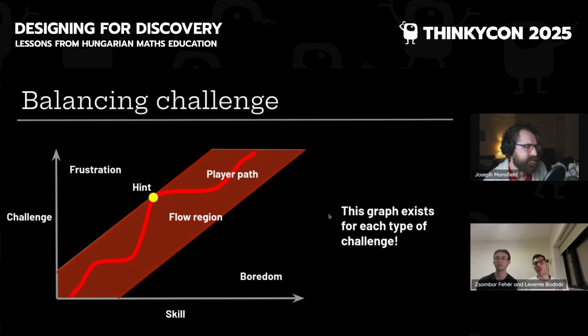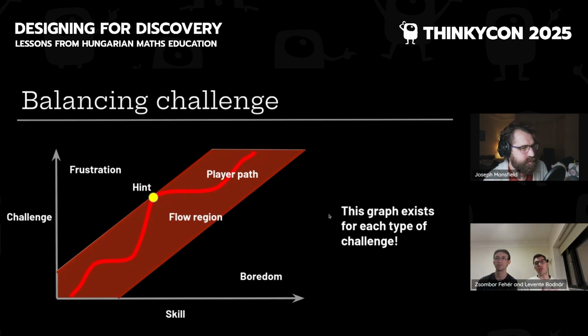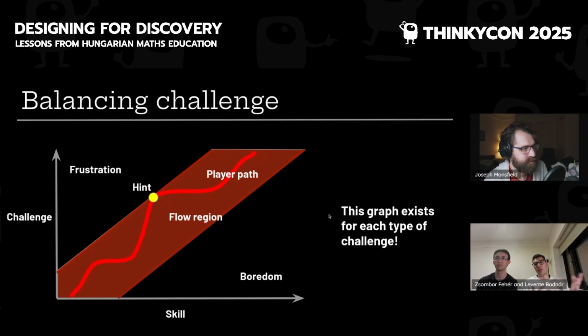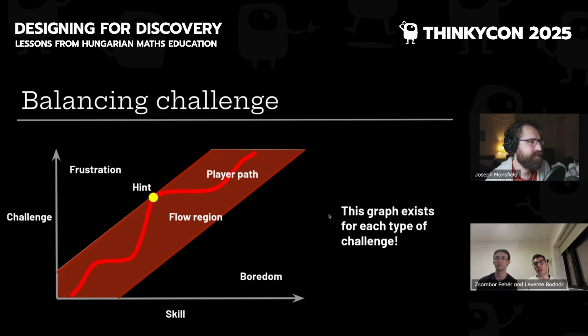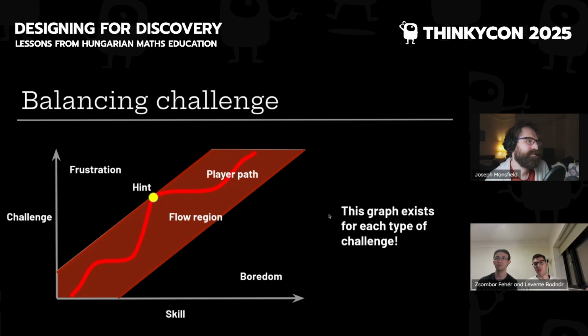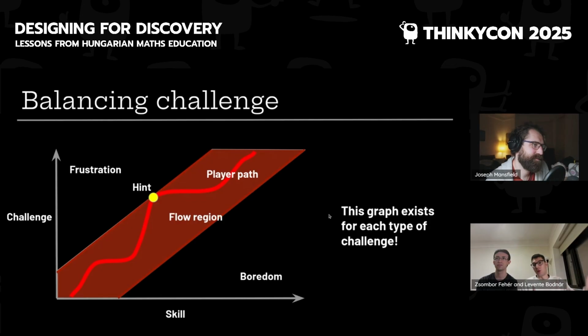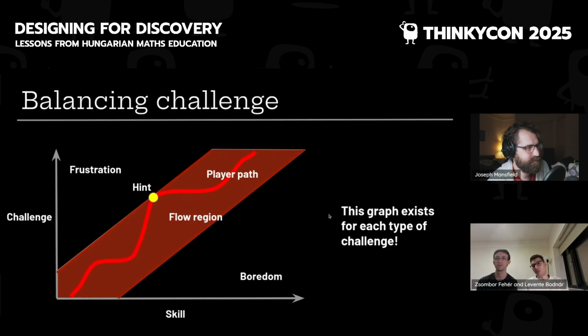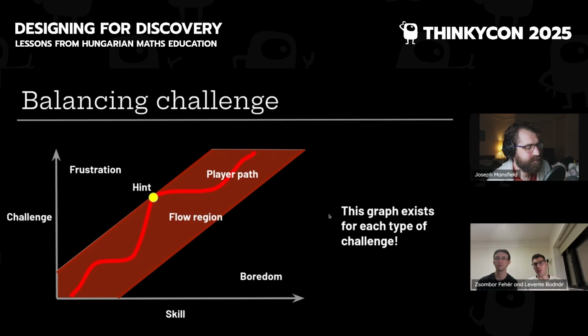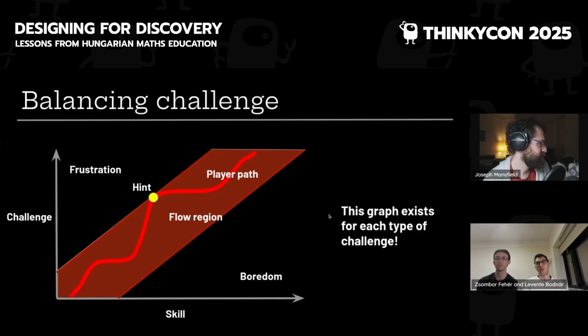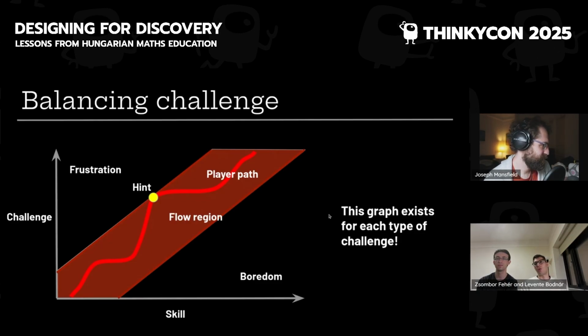And then the one thing I wanted to mention is that this challenge is not just one direction. So we mentioned a few thread types. For every thread, you could have a challenge. So a problem might be too difficult because it's too abstract. It might be too difficult because some idea is missing. It's also a challenge to figure out what's missing.